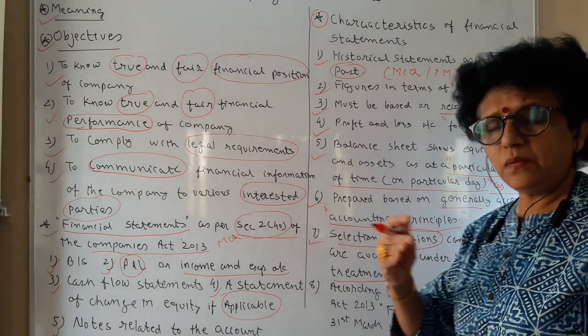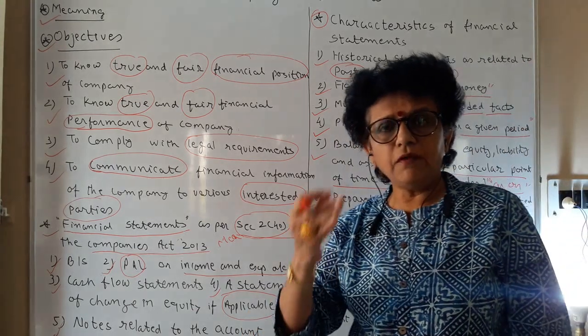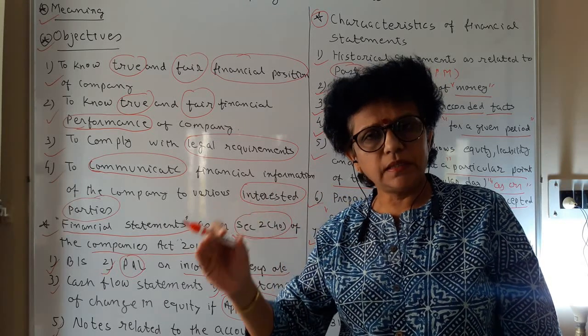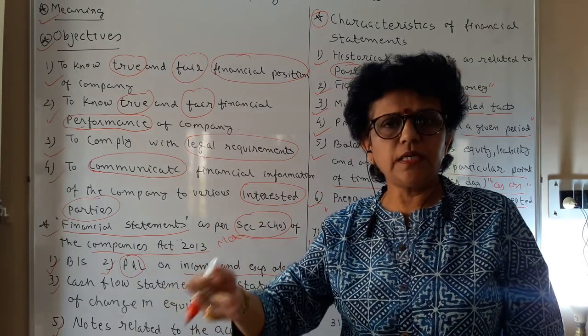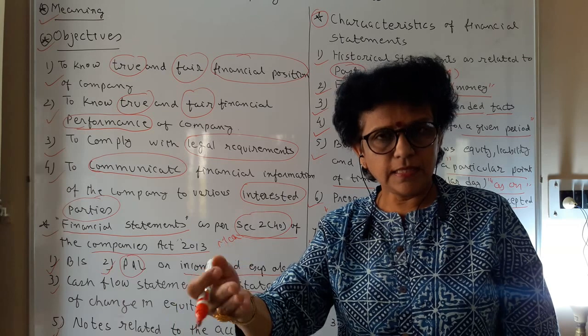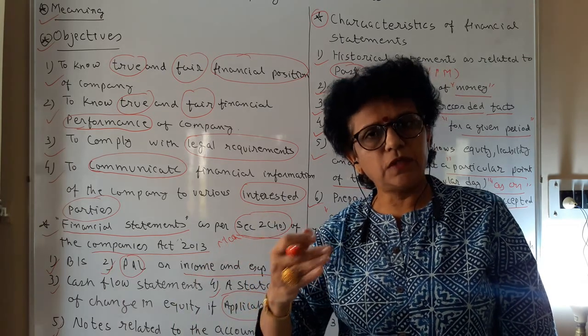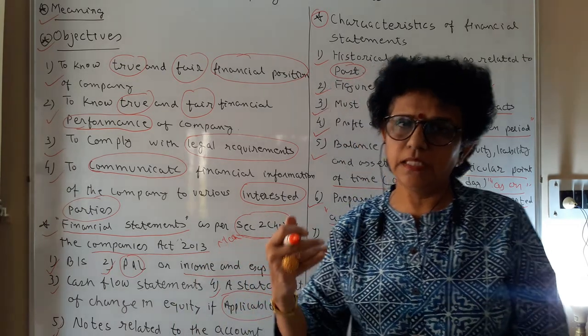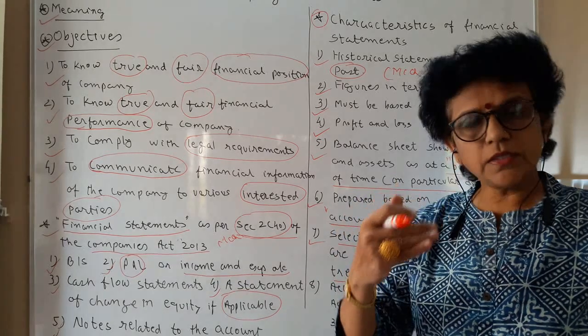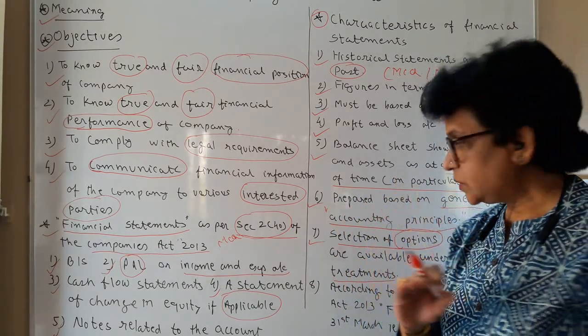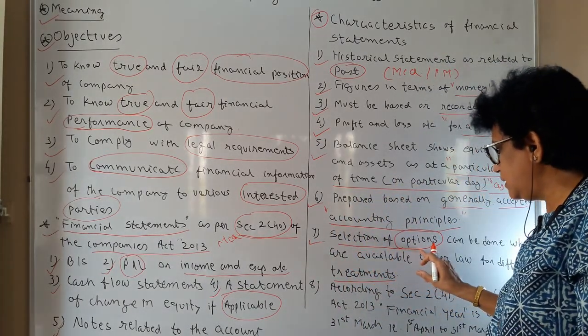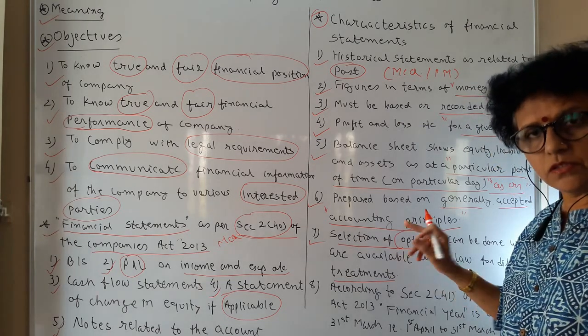In case of inventory, you may have a calculation of inventory stock. You may be doing it with LIFO, last in first out, or FIFO, first in first out, or weighted average method. All three are legally accepted. So you are free to select the options. It depends on you.